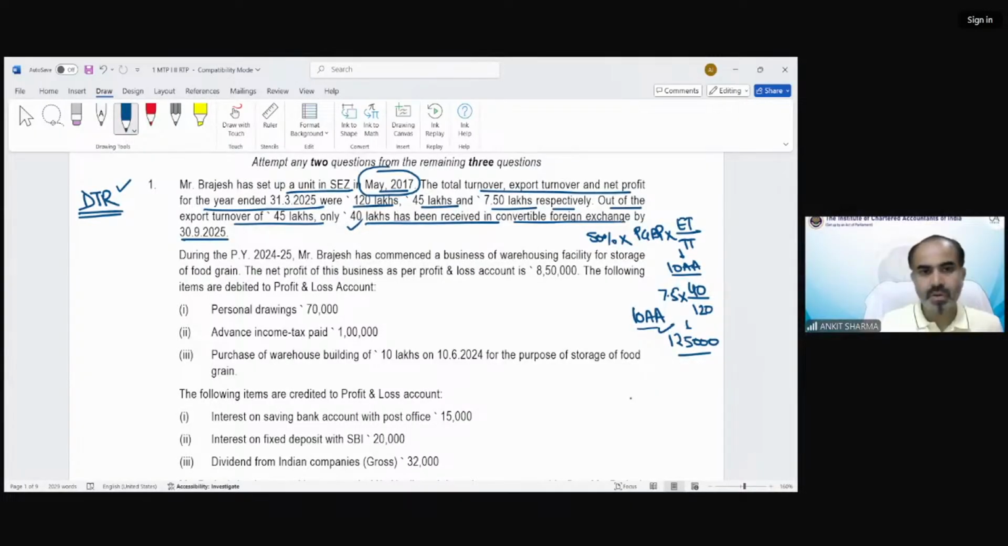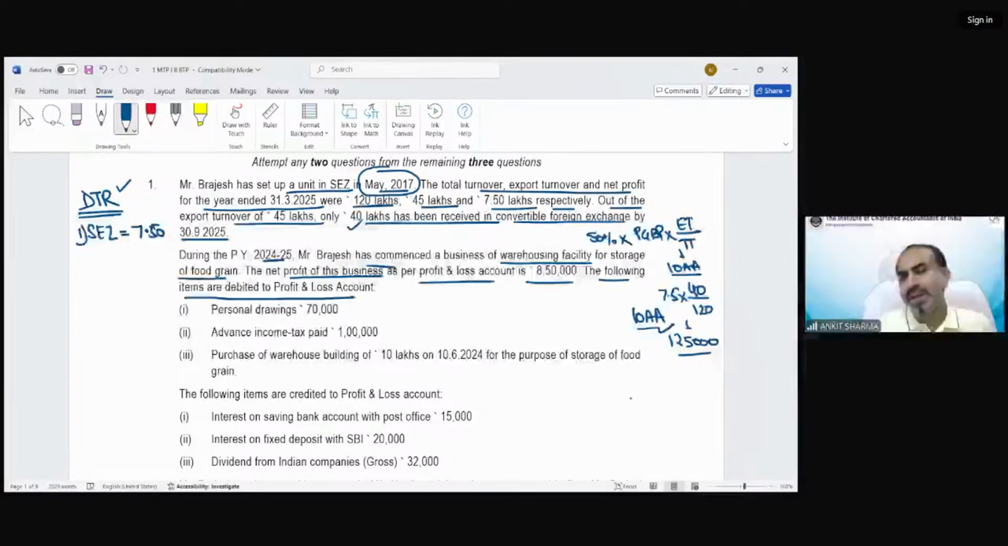Okay. During 24-25, Mr. Brajesh has commenced a business of warehousing facility for storage of food grain. The net profit of this business as per profit and loss account is 8,50,000. The following items are debited to profit and loss account. So if we solve this question as per the default tax regime, from this SEZ business, the profit would be 7,50,000 that we have to take. There would not be any 10AA deduction.